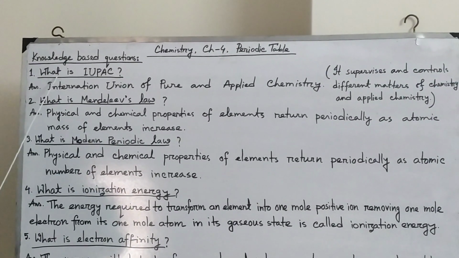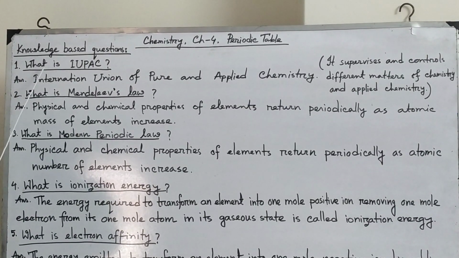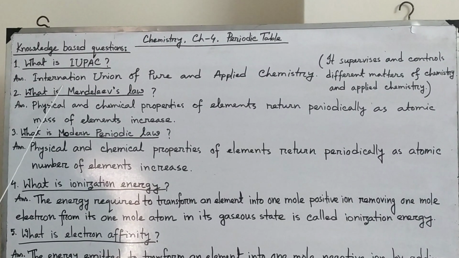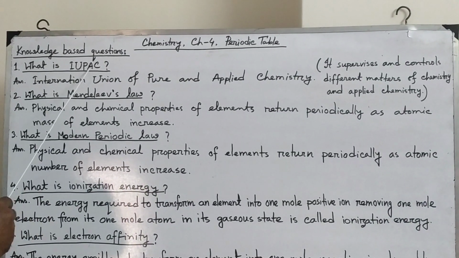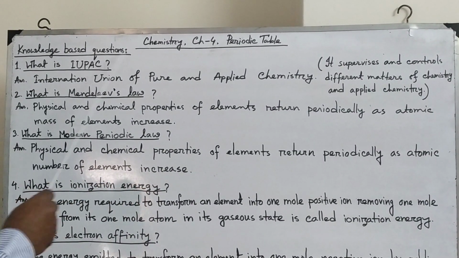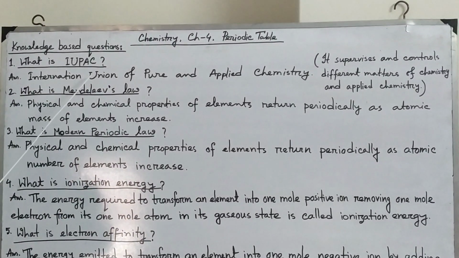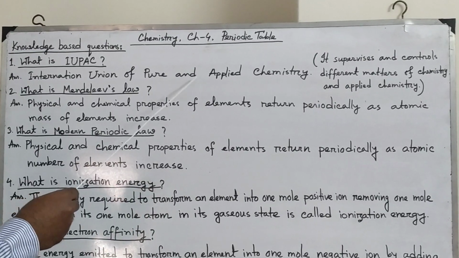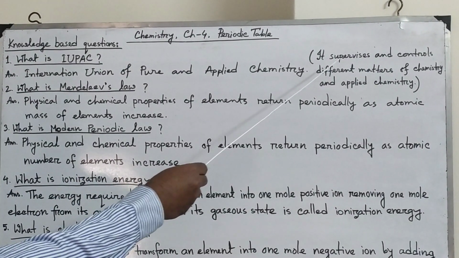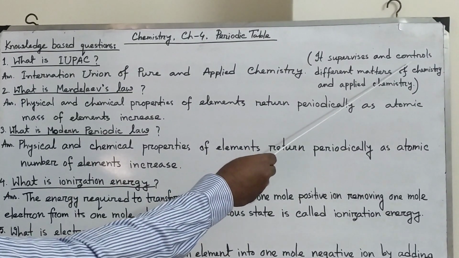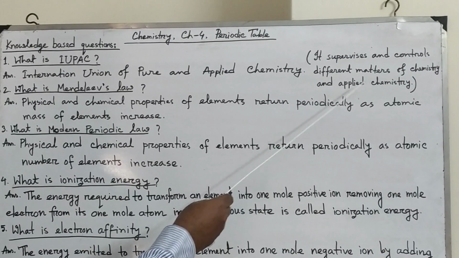Number 1, what is IUPAC? I means international, U means union, P means pure, A means applied, and C means chemistry. So, International Union of Pure and Applied Chemistry. It supervises and controls different methods of chemistry and applied chemistry.